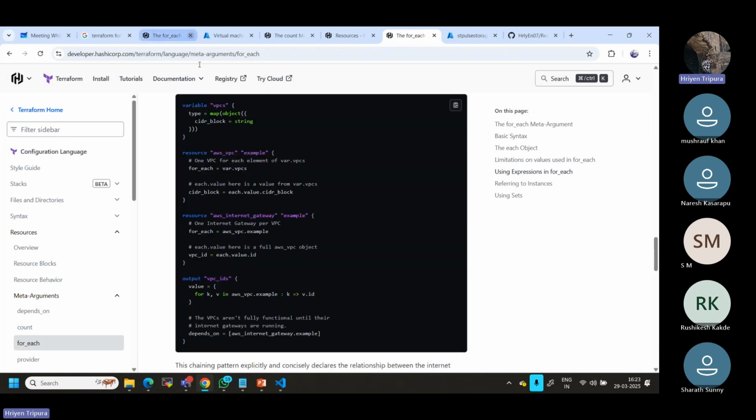Let's say you're working with VPCs, or a virtual network in Azure. It should be a map of objects like that. Why a map of objects? Because we have different vnet names and different subnet names. Each vnet would have a different subnet, right? Then how will it get mapped? This is what we need to understand also.